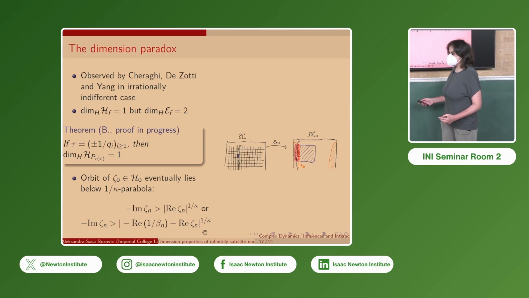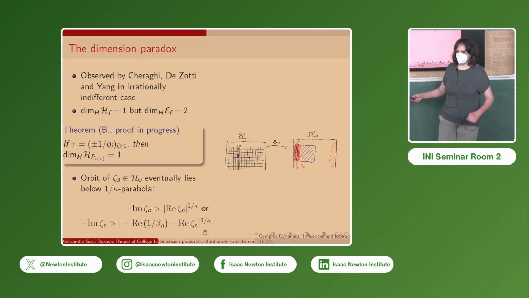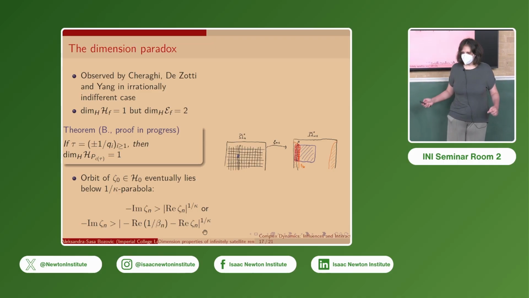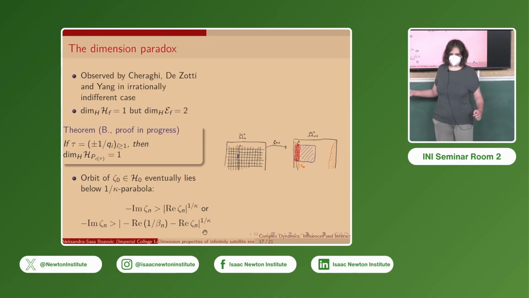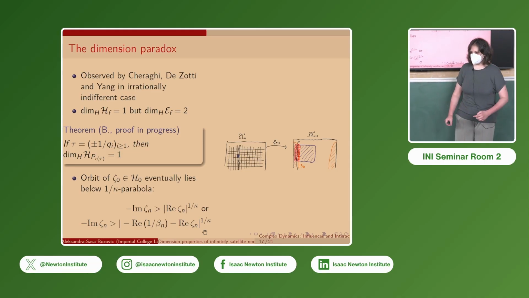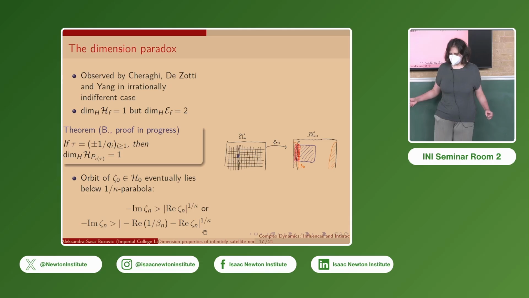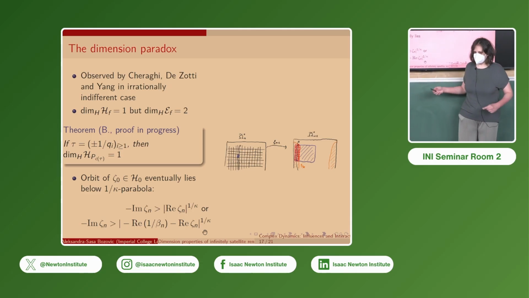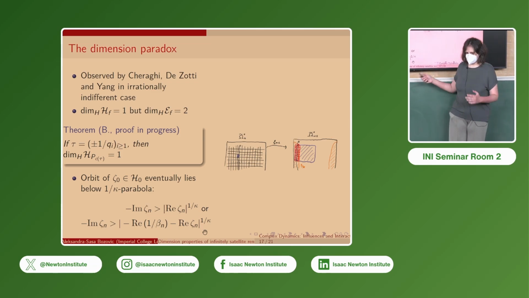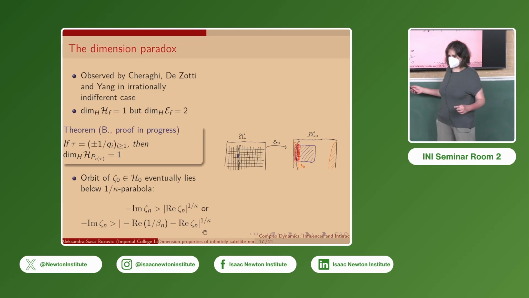So the dimension paradox means that for the hairy Cantor set, in our case, the Hausdorff dimension of the union of the hairs without the endpoints is 1, but the dimension of the union of the endpoints not lying in the base Cantor set is 2, which is surprising because we would expect intuitively the hairs to be larger than their endpoints and thus have larger dimension, but this is not the case.